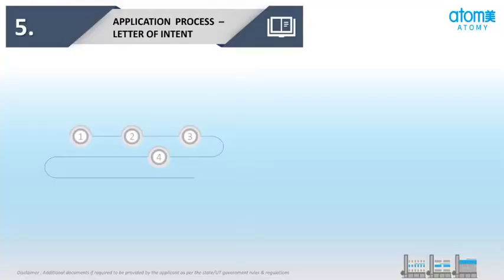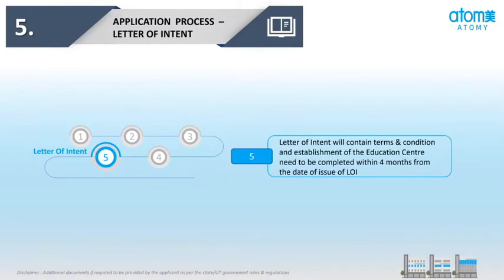Next is stage 5, letter of intent. The letter of intent contains terms and conditions, and the establishment of the education center needs to be completed within 4 months from the date of issue of the LOI.